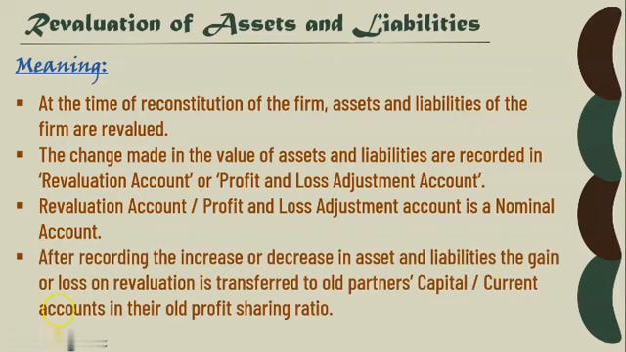After recording the increase or decrease in assets and liabilities here, the gain or loss on revaluation is transferred to all partners' capital or current account in their old profit sharing ratio. So after giving the effects of all assets and liabilities on the revaluation account, we are going to close it, and whatever the profit or loss that we have, we will get it in the revaluation account. We will transfer that into partners' capital or current account as per the old profit sharing ratio.